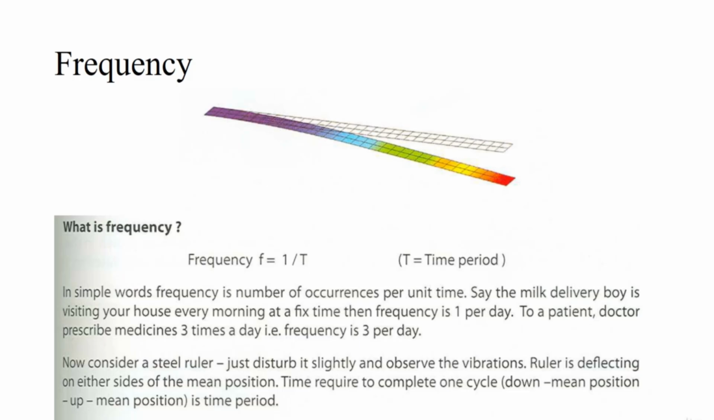For now, we are going to take a steel ruler example, and we are going to place one end on the table, and then just vibrate the other end. If you see, this is the mean position of the ruler when it is undisturbed. When I disturb it, it changes from this mean position, it comes down, and then it goes back. The time taken for completing one cycle is nothing but the time period. So frequency is 1 by time period.